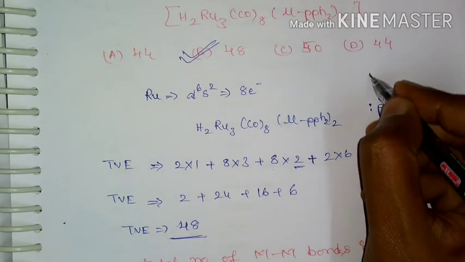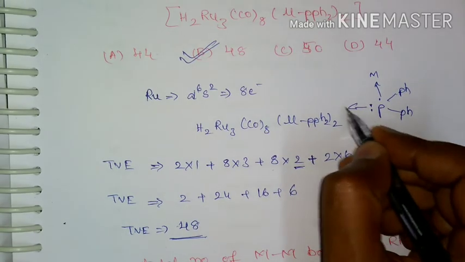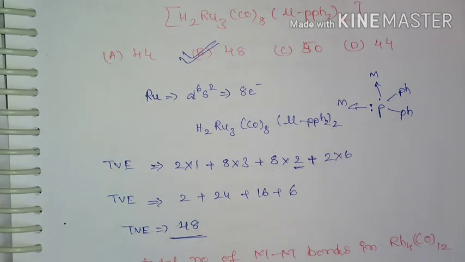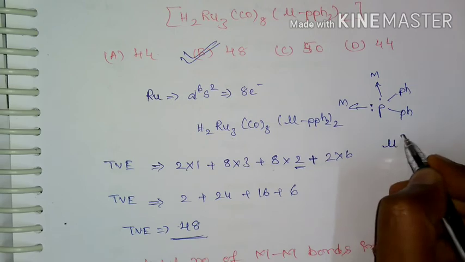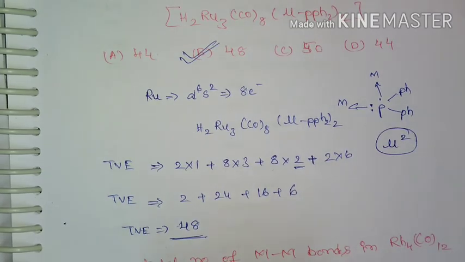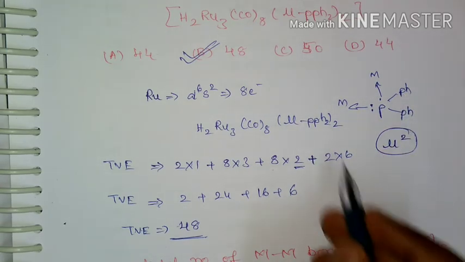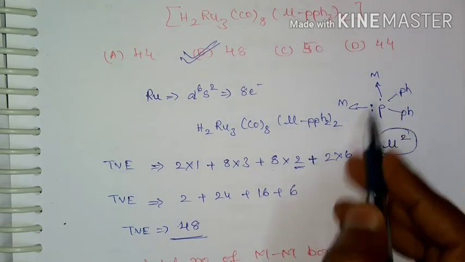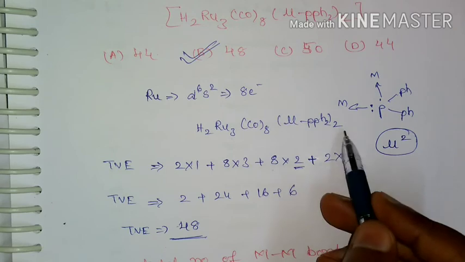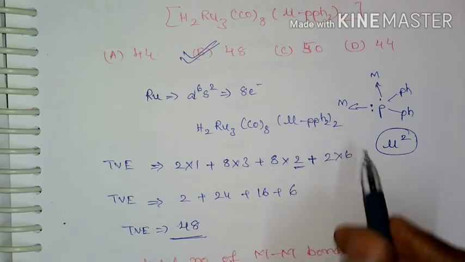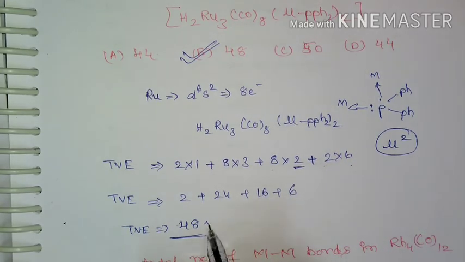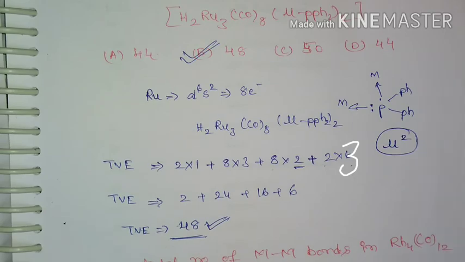So 1 electron will be given to one metal and the remaining 2 electrons will be given to the second metal. So here we need to consider it as mu2. Since it is bridging, it will be considered as mu2. So hence it is going to give 3 electrons. Since this is present twice, 2 into 6, so the total valence electron will be 48.